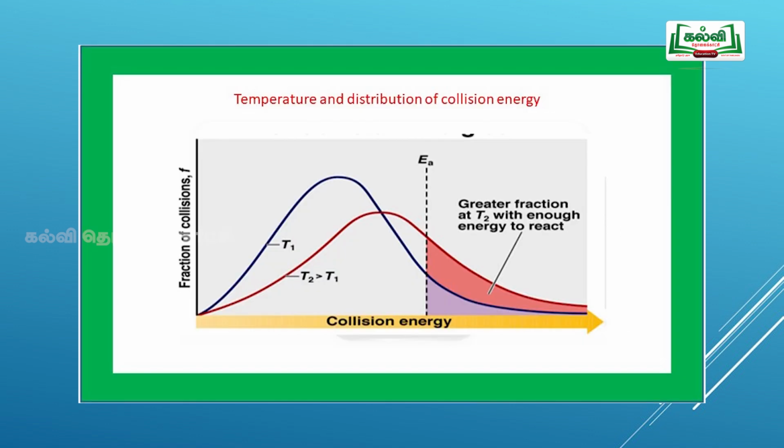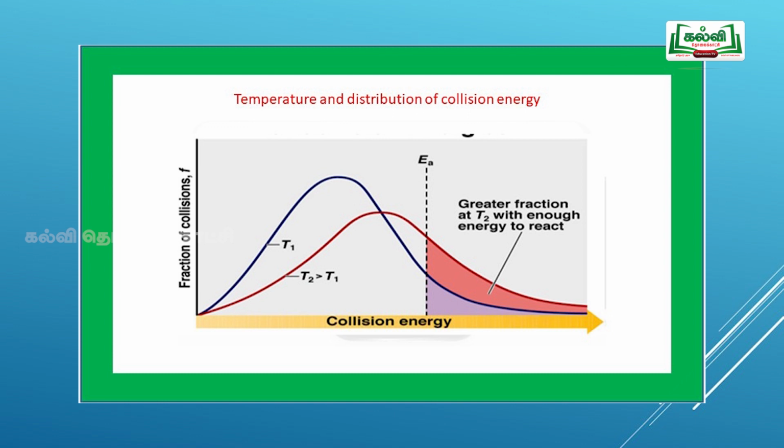Temperature dependence and distribution of collision energy. Previously I have said that if we increase the temperature by 10 degrees, the rate will double. In the graph, at T1, as per the Maxwell distribution curve, this is the area shaded in blue, and when the temperature is increased by 10 degrees Celsius, the rate, the area in orange, is double. Once the reactant molecules undergo collision, not all molecules form product, only those molecules which possess activation energy, that fraction of molecules.